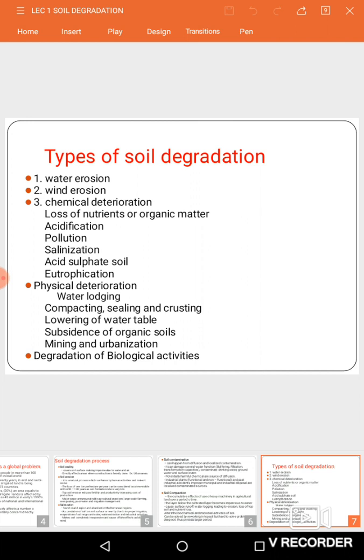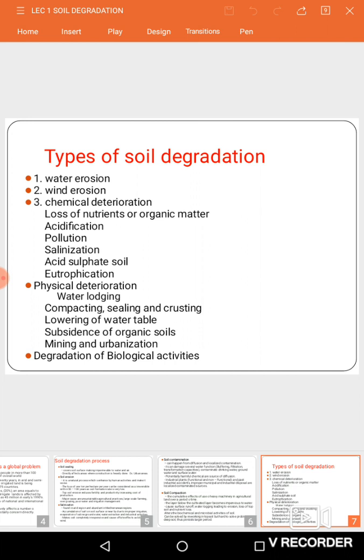And finally we have mining and urbanization. Mining, you all very well know, is the removal of nutrients or metals from the soils. And urbanization means that increasing urbanization or construction activities will reduce the agricultural land, which will also induce deforestation.